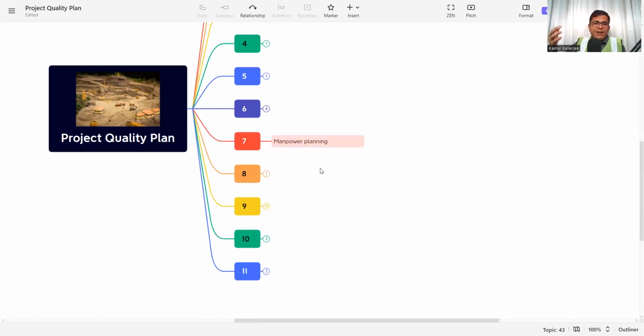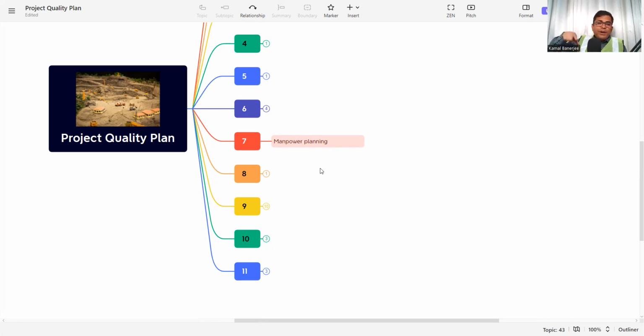The next is manpower planning. So money, material, and manpower. How will I plan for manpower? What will be the number of engineers? What will be the project manager? What will be our workflow, that is foreman, chargehand, and the labor. That labor also category wise: the carpenter, fitter, steel fixer, welder, etc. So how are we planning? What is our monthly planning? What is our weekly planning? What is our daily planning?